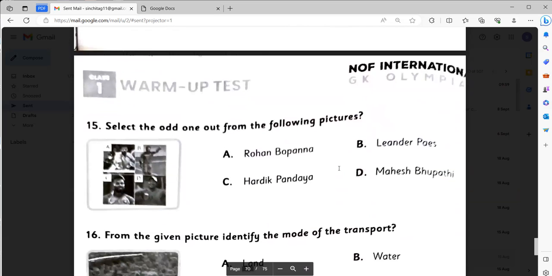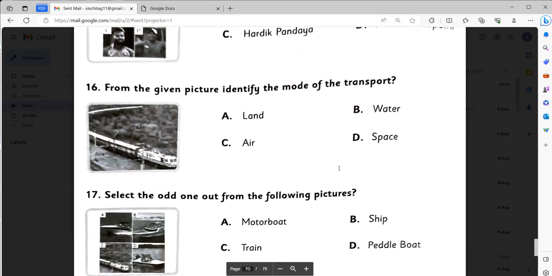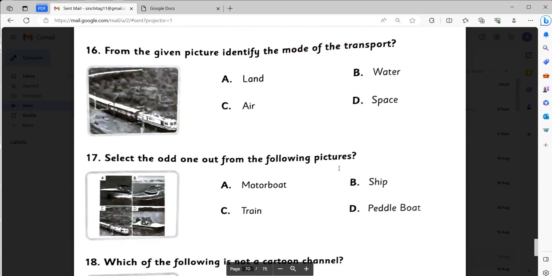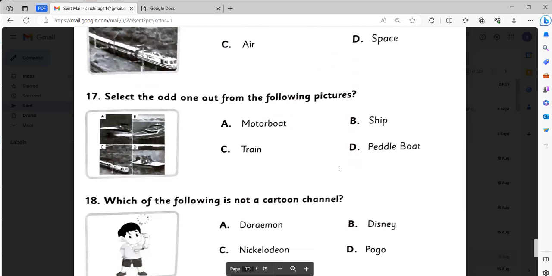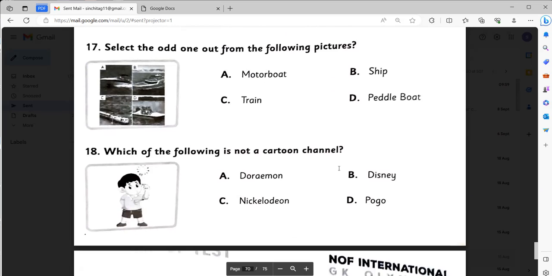Select the odd one out from the following picture. C, Hardik Pandya. From the given picture, identify the mode of transport. It is land transport. Select the odd one out from the following picture. Again, it is C, that is the train. Which of the following is not a cartoon channel? Doraemon.